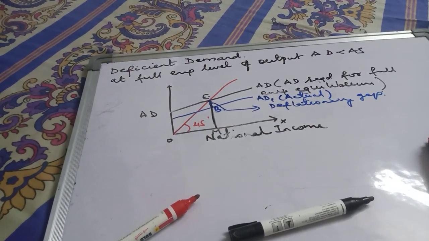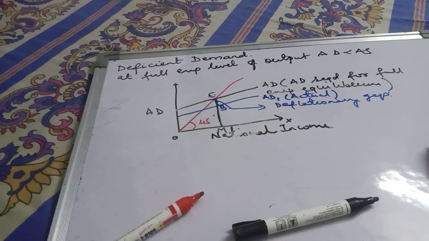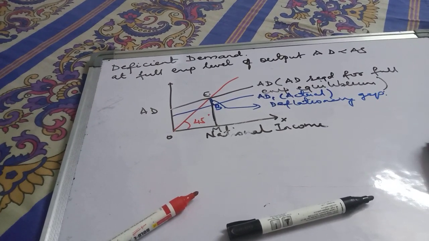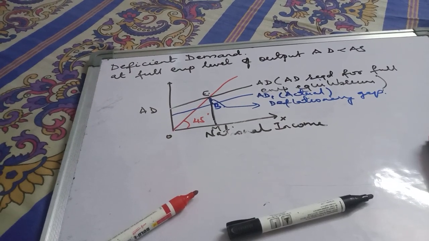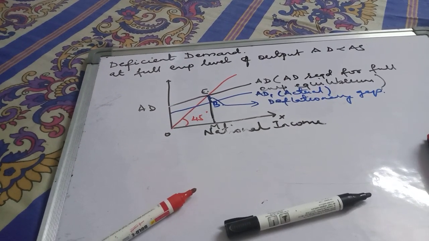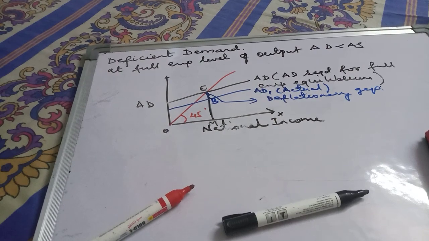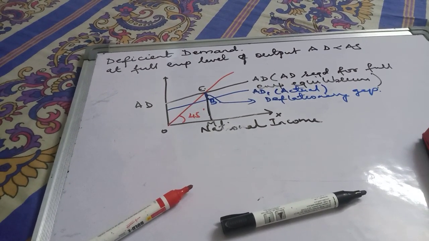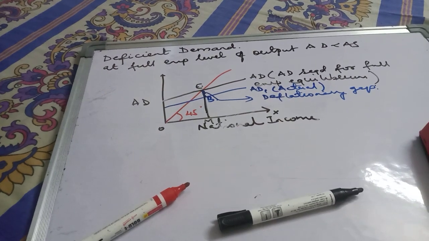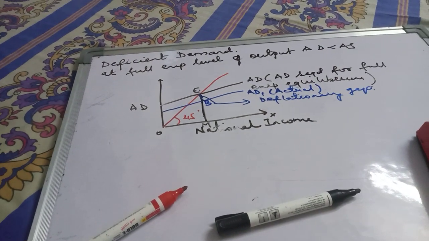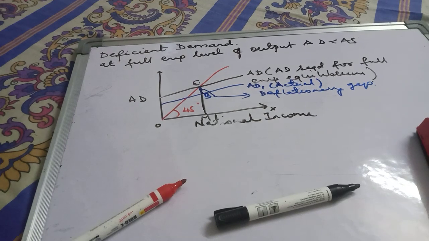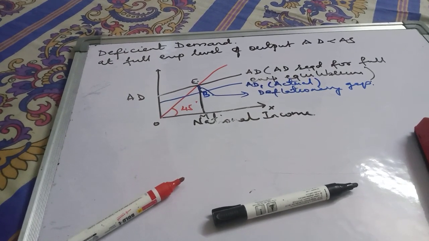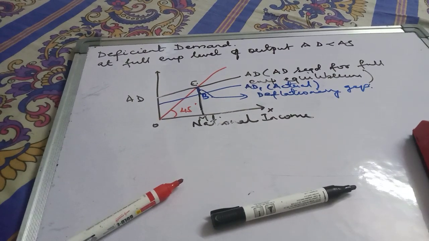So again we are going to do what the impact is of deficient demand. Impact on employment. As the level of investment falls in the economy, the level of employment will also fall. Impact on output. As the level of investment and employment falls in the economy, output also tends to fall. Impact on price. As there is excess supply or deficiency in demand, prices tend to fall, leading to deflation.